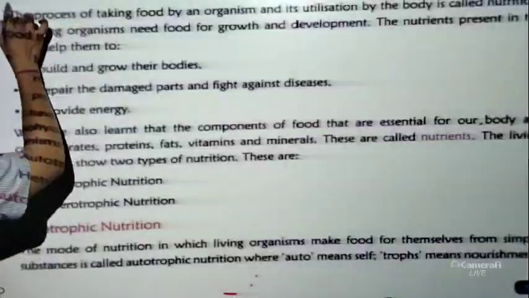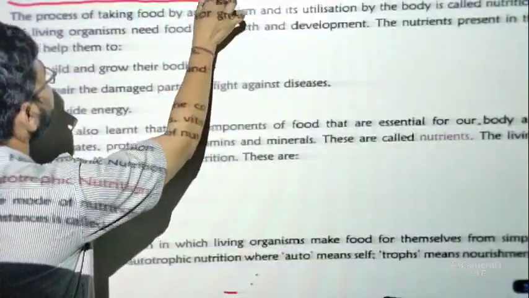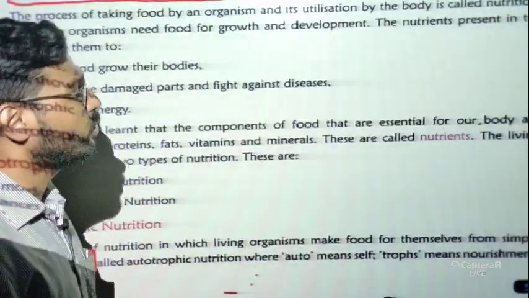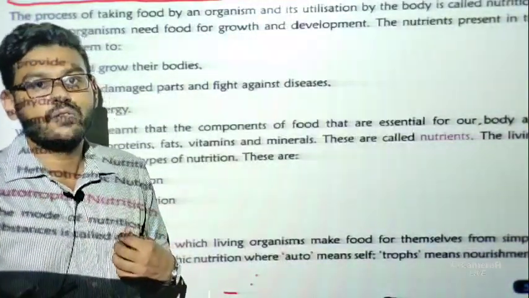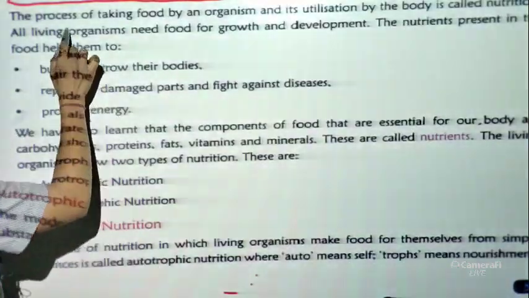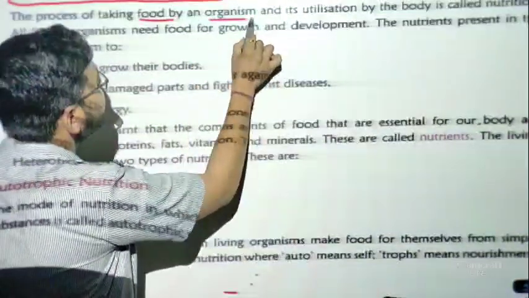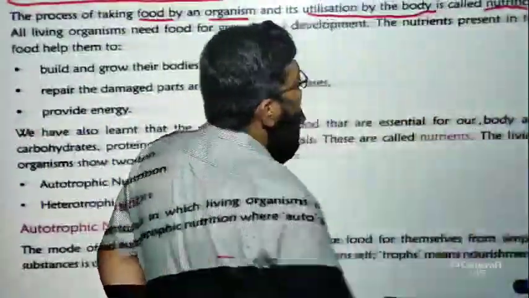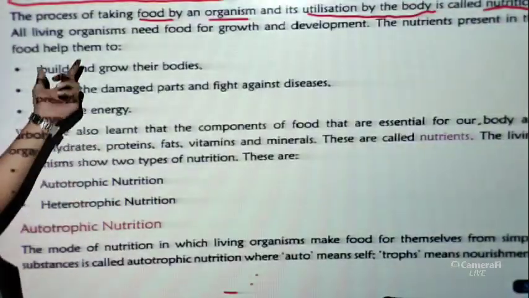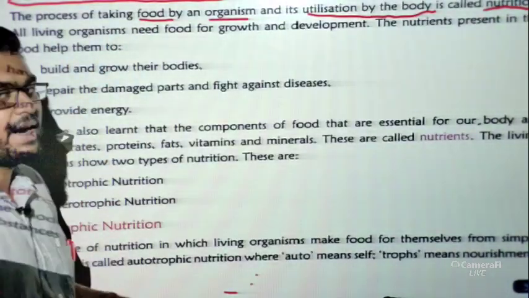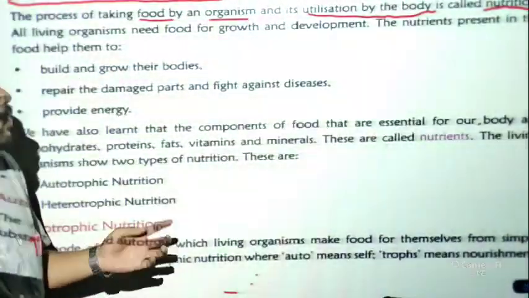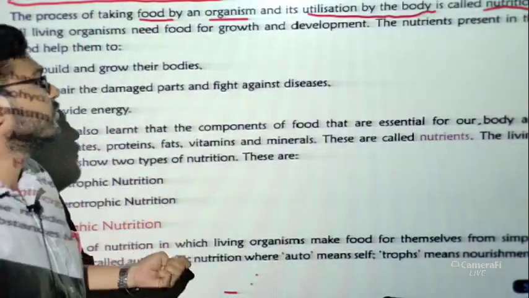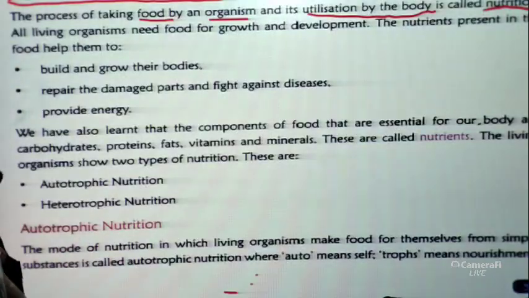Just have a look. Our first portion is nutrition and its types. First of all, let us discuss what is nutrition, then we will go for the types. Basically, the process of taking food by an organism and its utilization by the body is called nutrition. First of all, we have to take the food, and if we utilize the food, then we call the process nutrition.